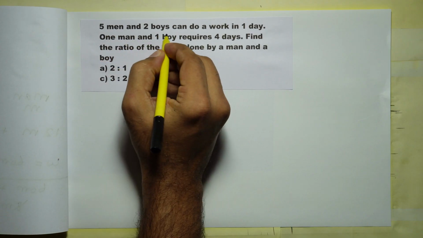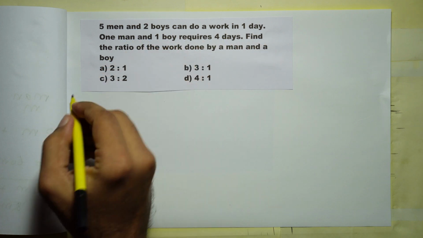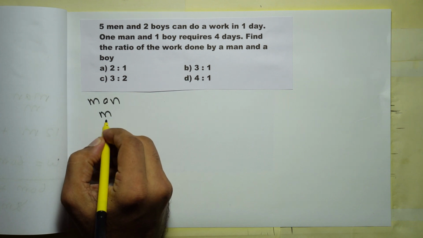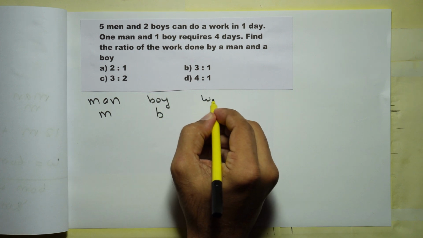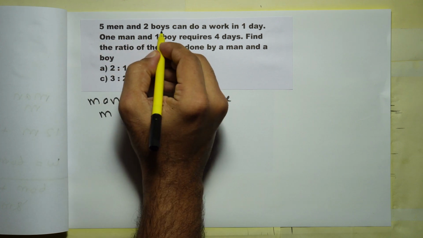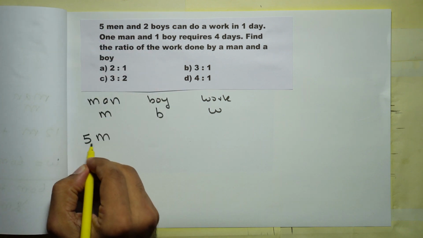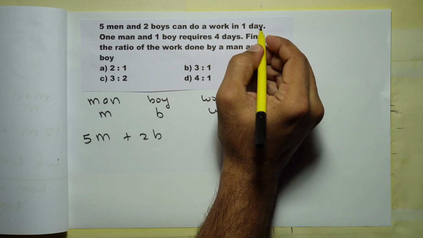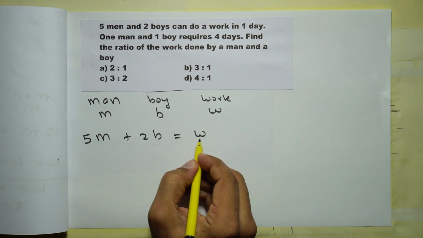5 men and 2 boys can do a work in one day. So we'll just represent all that data. Now we will assume that one man in one day can do M amount of work and one boy in one day can do B amount of work, and the whole work I'll just take as W. Now here it is said 5 men and 2 boys. So one man in one day will do M amount of work, so 5 men will do 5M amount of work. And 2 boys can do a work in one day, so in one day they will do the whole work, that is W. So this is one equation.